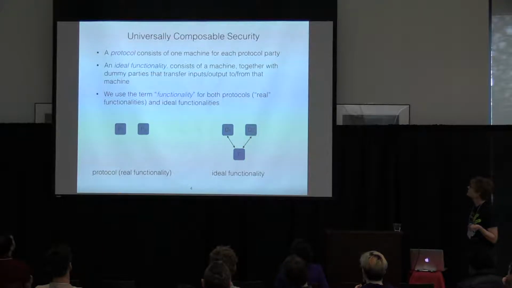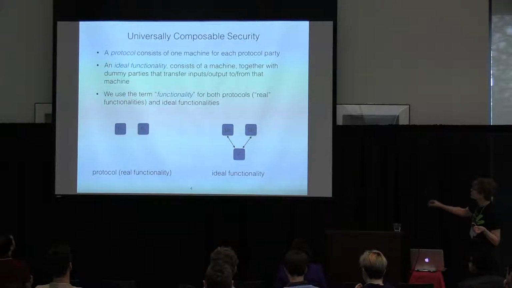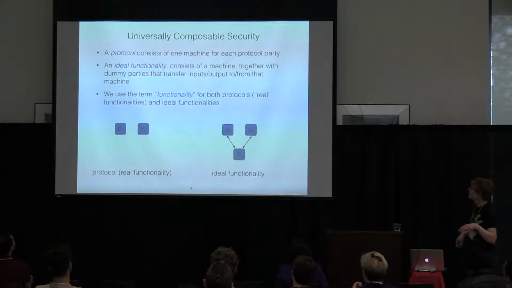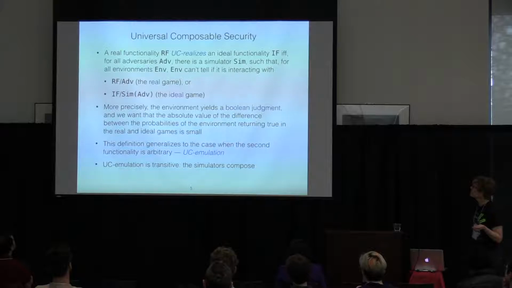A protocol consists of one machine for each protocol party, and an ideal functionality consists of a machine together with some dummy parties that pass inputs and outputs to and from that machine. And somewhat non-standard terminology, we're using the term functionality for both protocols, so-called real functionalities, and ideal functionalities.